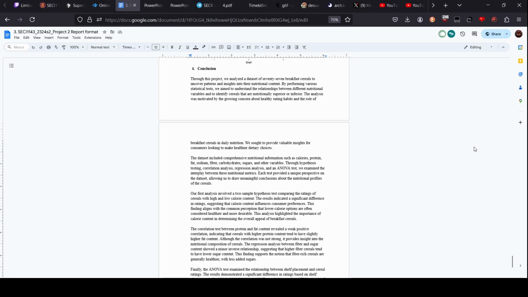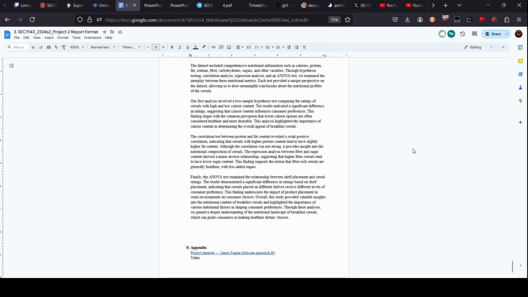Okay, for the conclusion, through this project, we analyzed a dataset of 77 breakfast cereals, performing various statistical steps to understand the relationship between different nutritional variables and identify which cereals are superior or inferior. The dataset included comprehensive nutritional information such as calories, protein, fat, sodium, fiber, carbohydrates, sugars, and other variables. Through hypothesis testing, correlation, regression analysis, and ANOVA test, we examined the interplay between these nutritional metrics. Each test provided a unique perspective on the dataset, allowing us to draw meaningful conclusions about the nutritional profiles.